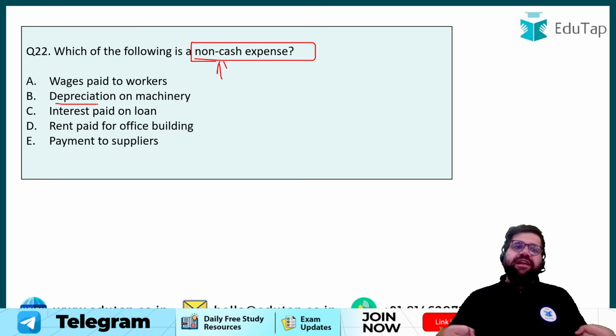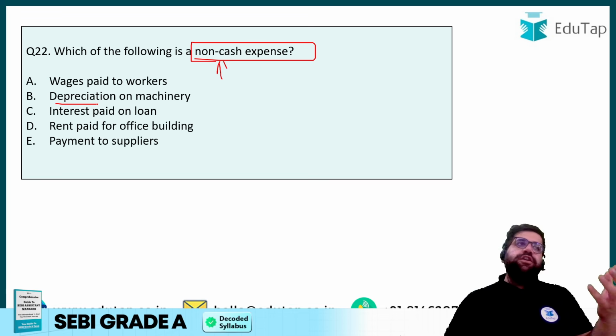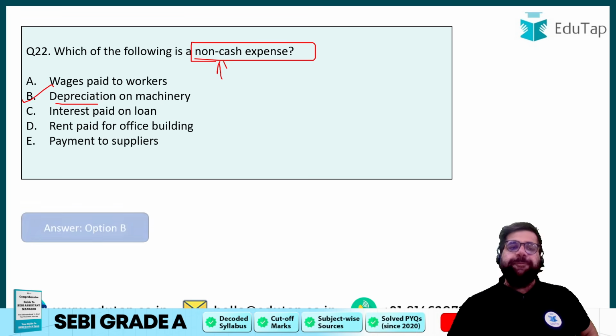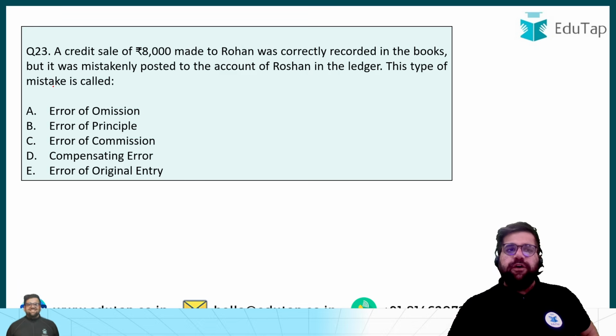You are not giving hard cash to anybody. In wages, you are giving hard cash. In interest also, you are giving hard cash. Rent and payment to suppliers also. But depreciation is a kind of showcase expense. It's not hard cash. So the answer will be option number B. Right? Moving forward to 23.